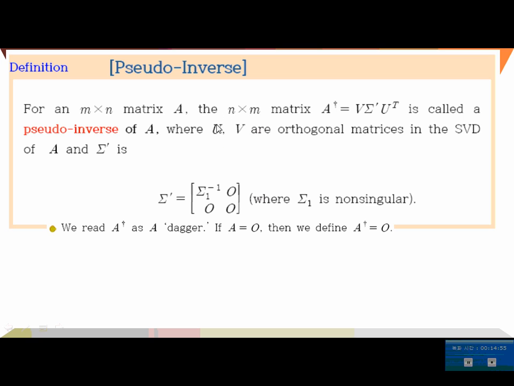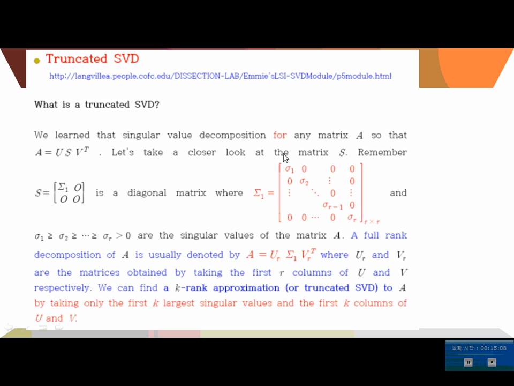Okay. So now we can have a pseudo inverse at least for any size of rectangular matrix. Now we can think of the pseudo inverse for any matrices. Next, truncated singular value decomposition. What is a truncated singular value decomposition?